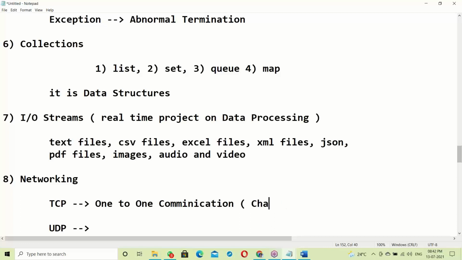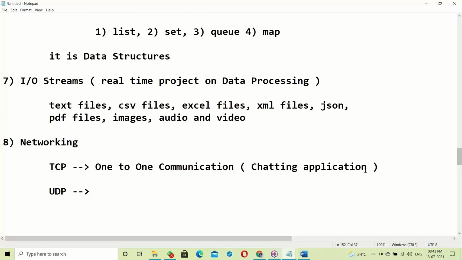Here we'll see one chatting application, like WhatsApp. In WhatsApp you chat, right? We'll see the same kind of application and how to develop it. A one-to-one communication chatting app we'll discuss. I'll explain it very clearly. It's a very good application, and you can enjoy it. In the class, at the time of explaining this chatting application, you'll see.